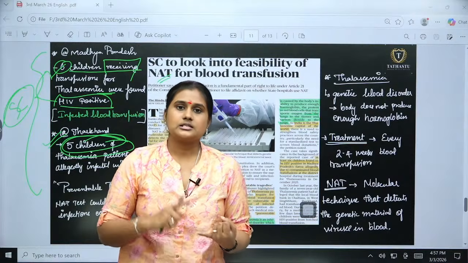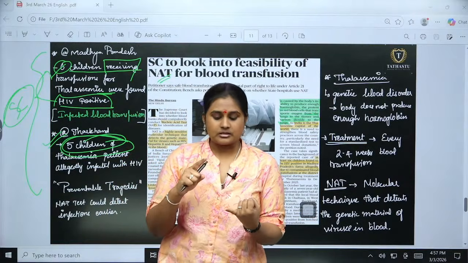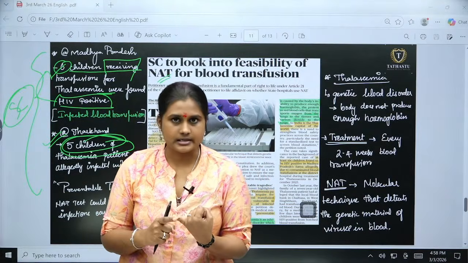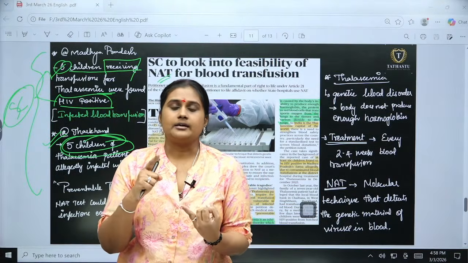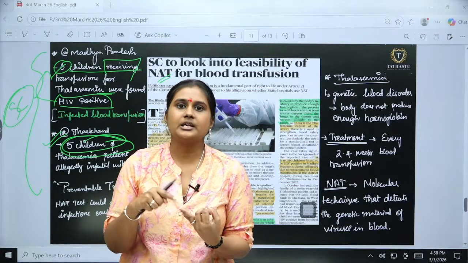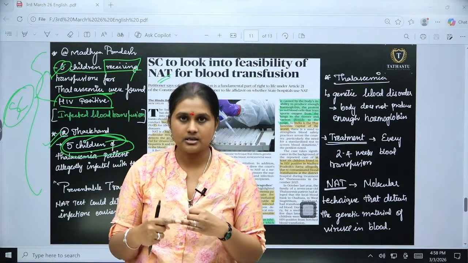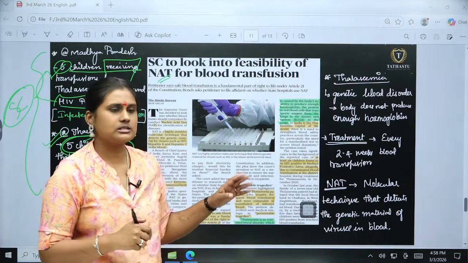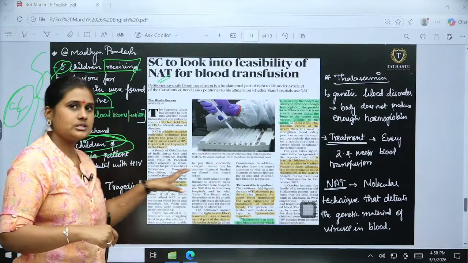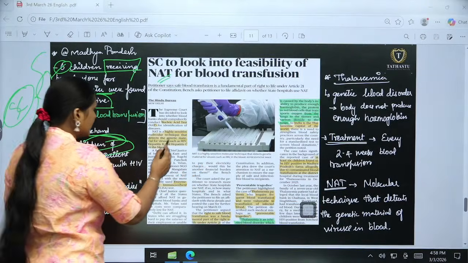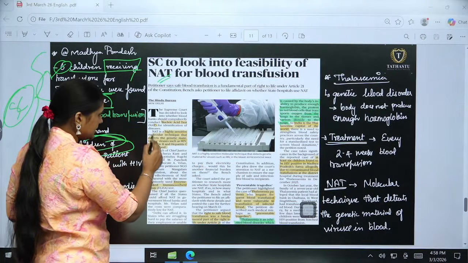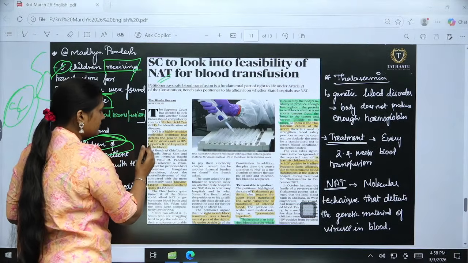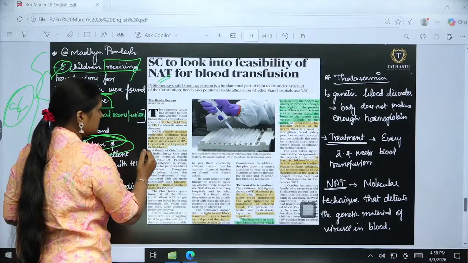So here the discussion is whether every state, every government hospital can afford NAT, the nucleic acid test, how many government institutions are so far going for NAT, and what the feasibility is for other states. These are the questions that have been raised here. NAT is a highly sensitive molecular technique that detects the genetic material of viruses such as HIV, hepatitis B and hepatitis C in the blood.